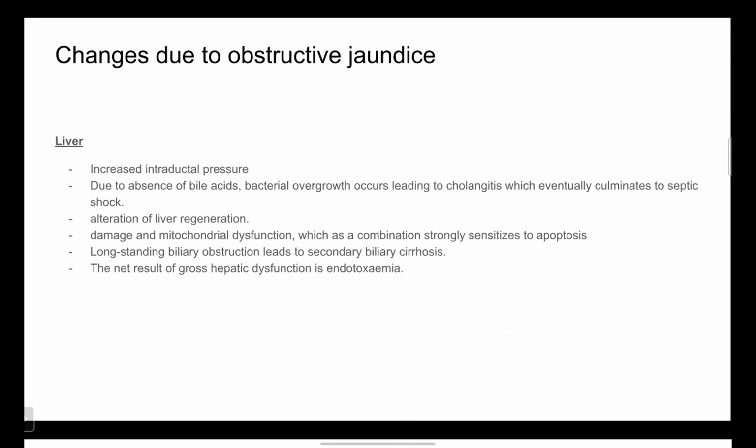Then the physiological changes due to obstructive jaundice. In case of liver, there is increased intraductal pressure. Due to absence of bile acids, bacterial overgrowth occurs, leading to cholangitis, which may eventually lead to septic shock. Alteration of liver regeneration, damage and mitochondrial dysfunction, which in combination strongly sensitize to apoptosis. Long-standing biliary obstruction leads to secondary biliary cirrhosis. The net result of gross hepatic dysfunction is endotoxemia.